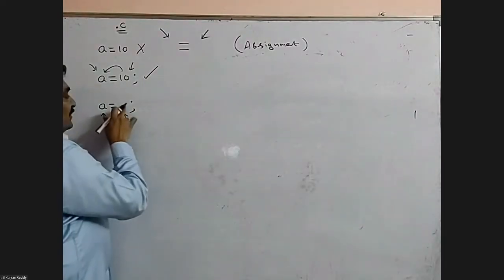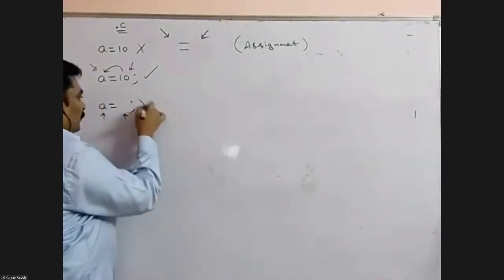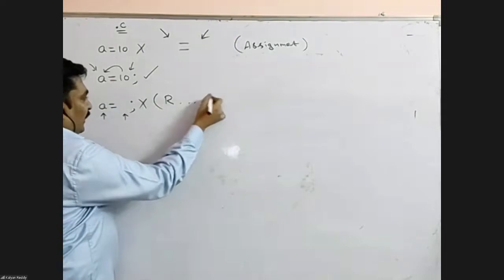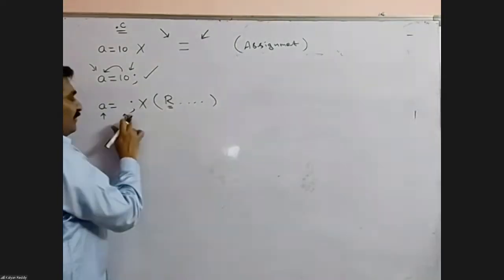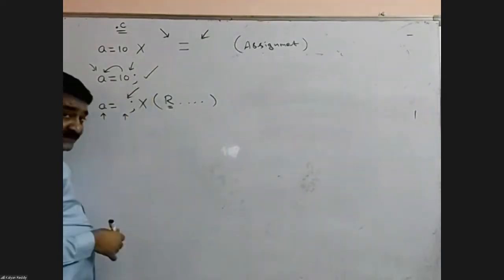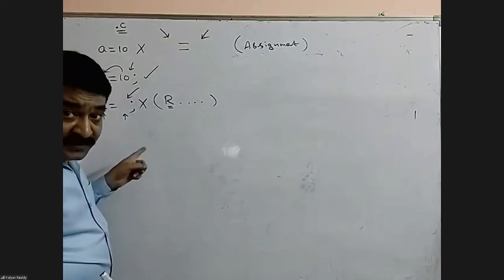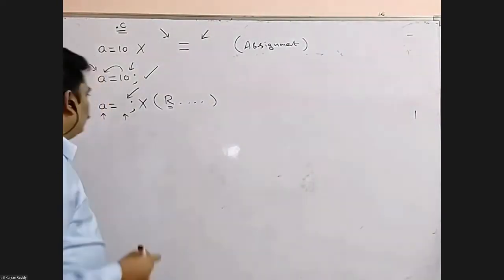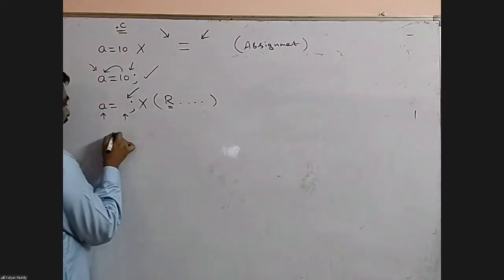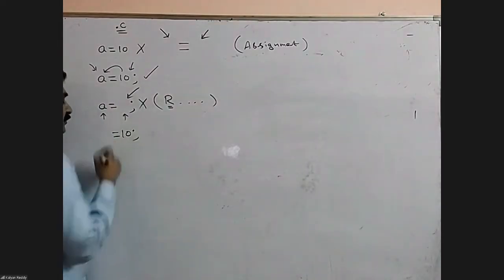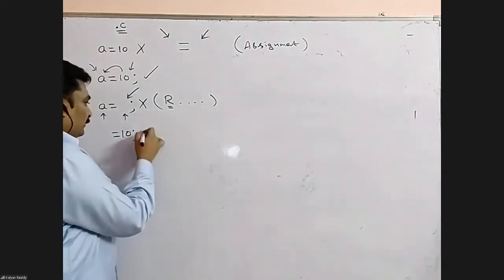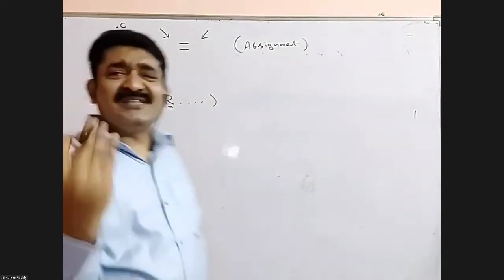Am I giving anything at the right side? No. So error. So smart error message: R value required. R value means right side value. Something wrong at the right side. Something required at the right side. Right now, the error message is R value. Give an expression like this: equal to 10 semicolon. No doubt, it is also an error. What is the error message?